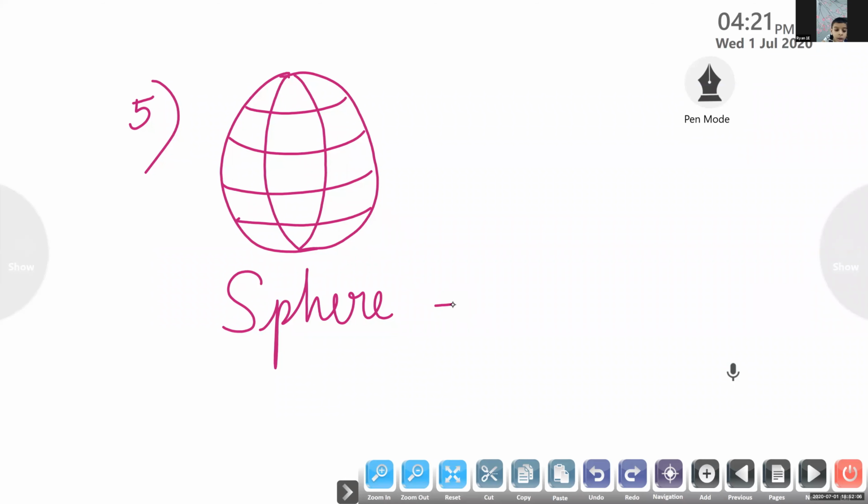Ball, cricket, basketball, all these are examples. Here we can write ball or globe. Globe is also an example. B-A-L-L. Ball.